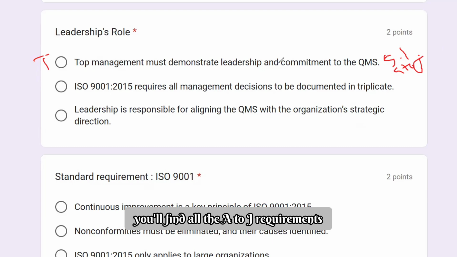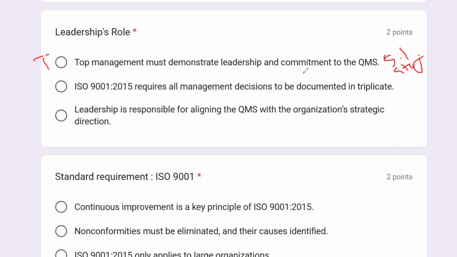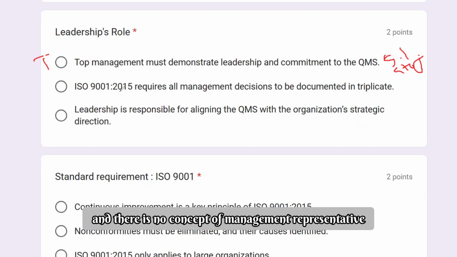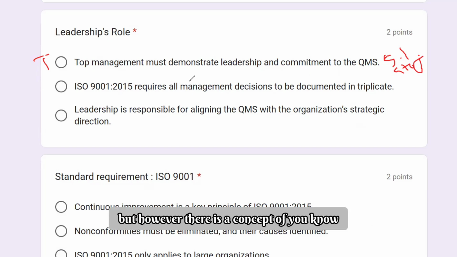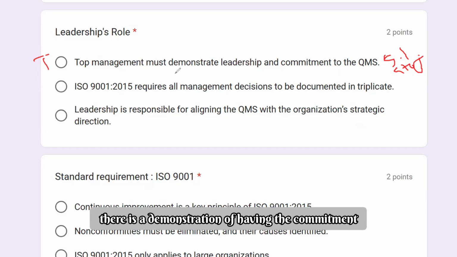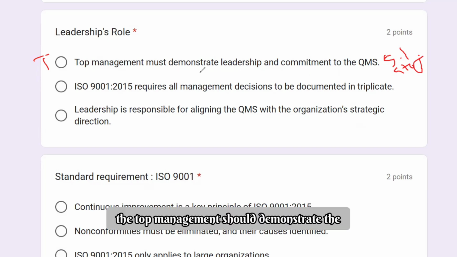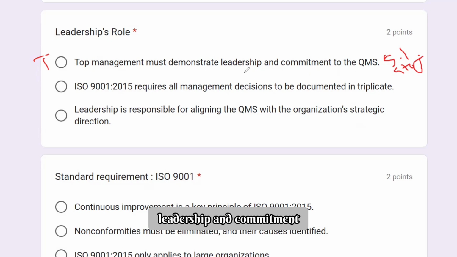You'll find all A to J requirements. So this is direct. The requirement is there, and there is no concept of MR, management representative. However, there is a demonstration of having the commitment. The top management shall demonstrate leadership and commitment.